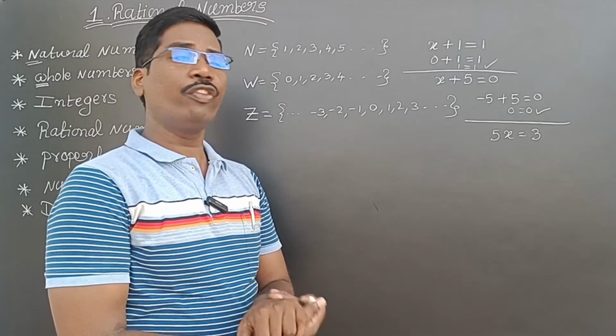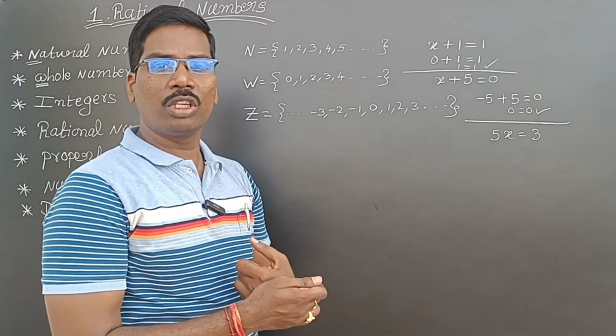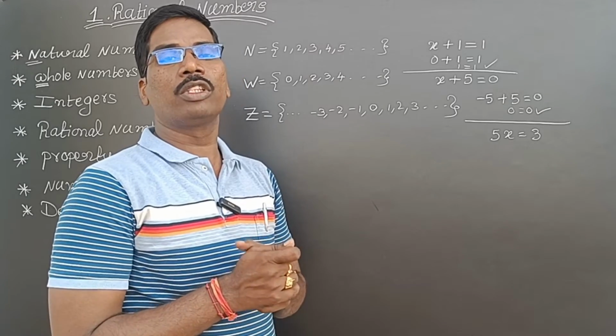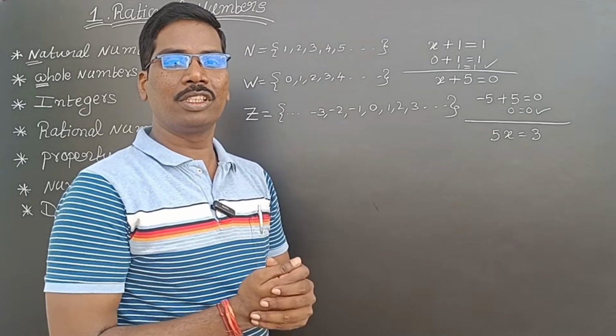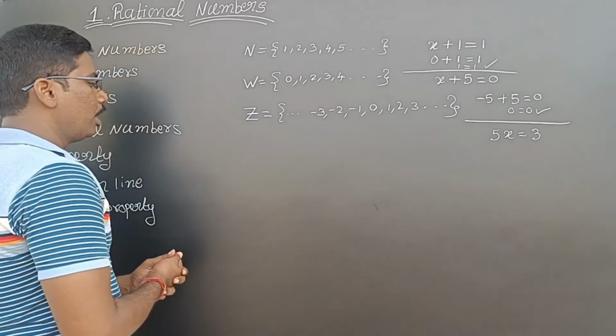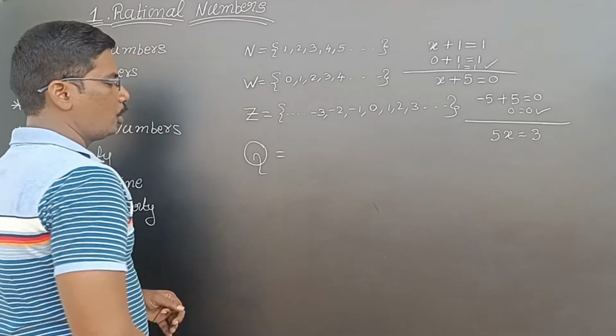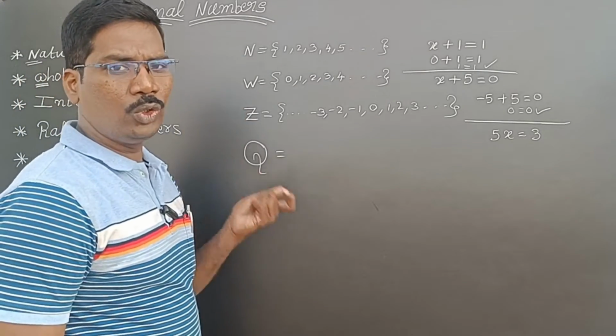So if I include those numbers in these integers, then we get a new system that is called rational numbers. Let us see rational numbers. Rational numbers are denoted with Q. I will explain why later.